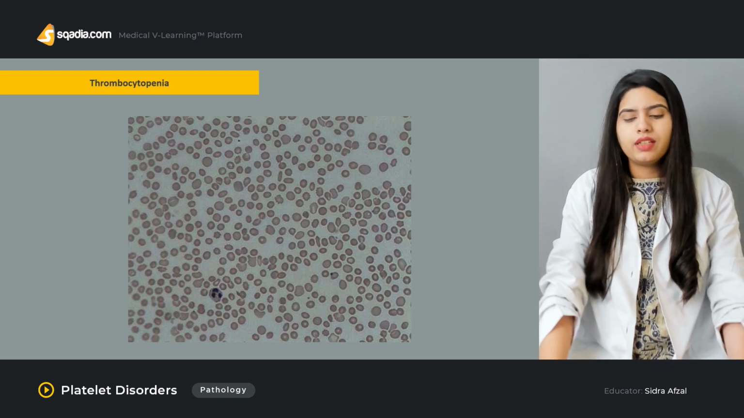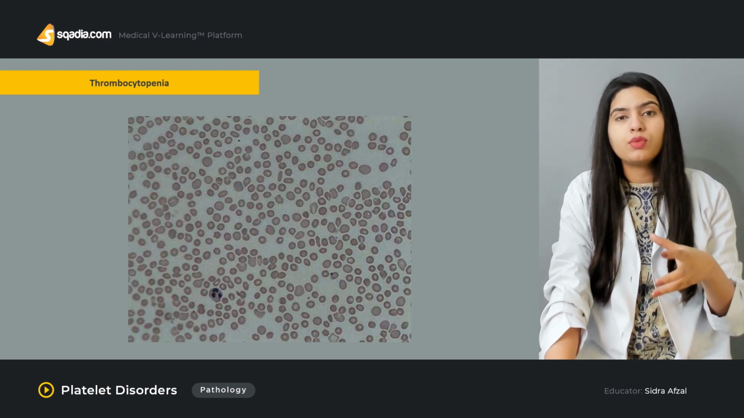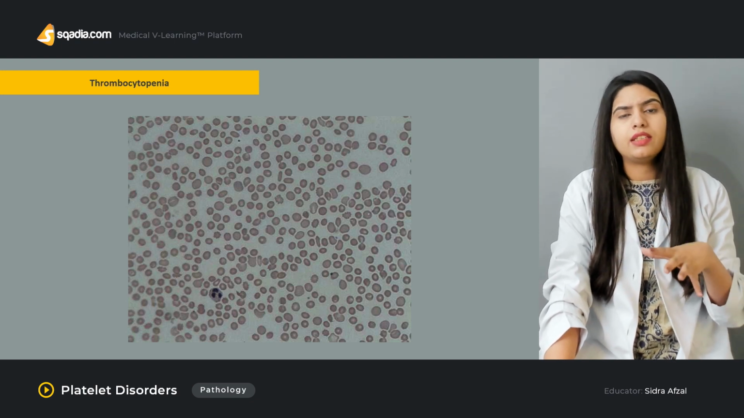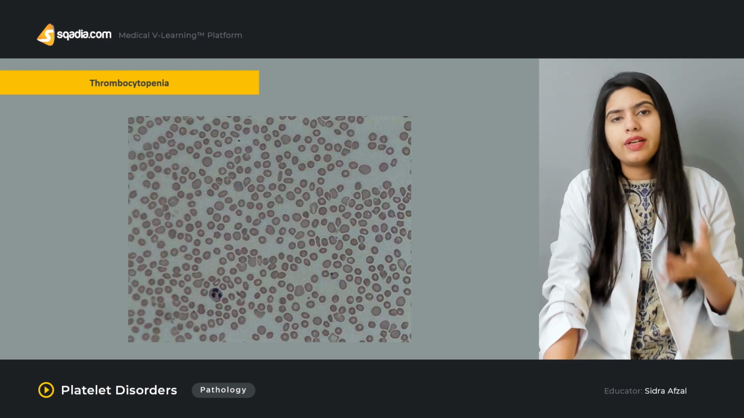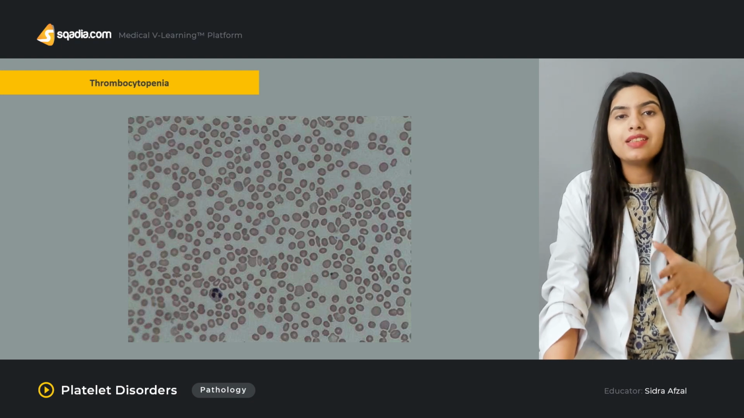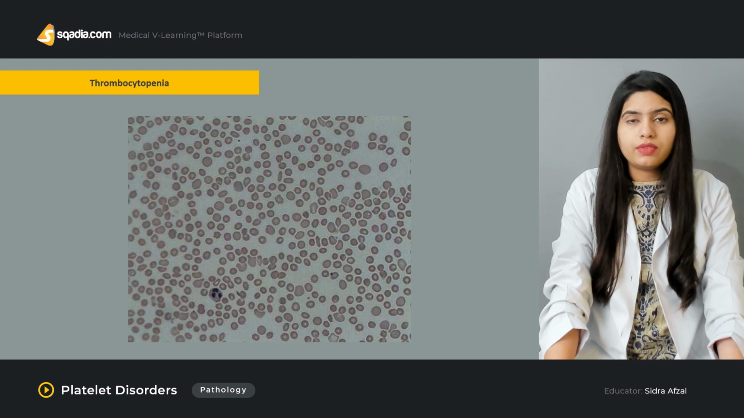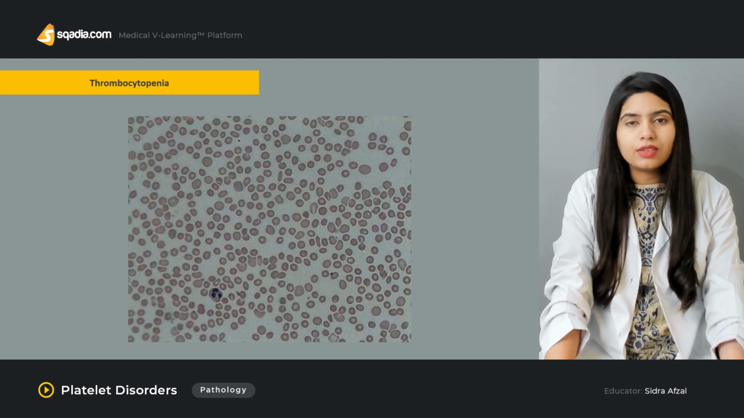So there are different causes of thrombocytopenia, and patients with a mild decrease in the platelet count can be treated easily, and they are not at risk. But patients where the platelet count is less than 10,000 per microliter are at very high risk of acute hemorrhage. There can be spontaneous bleeding in those patients.